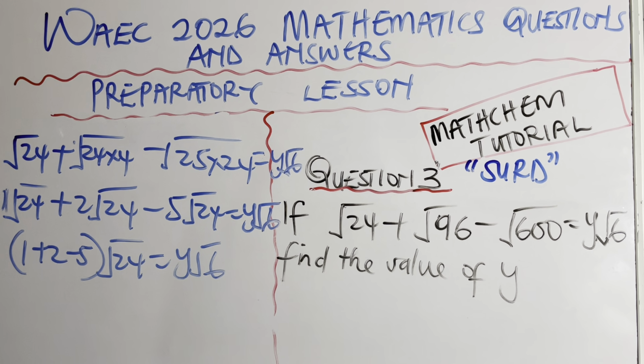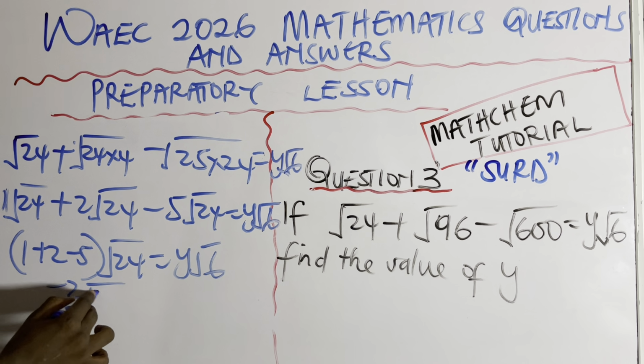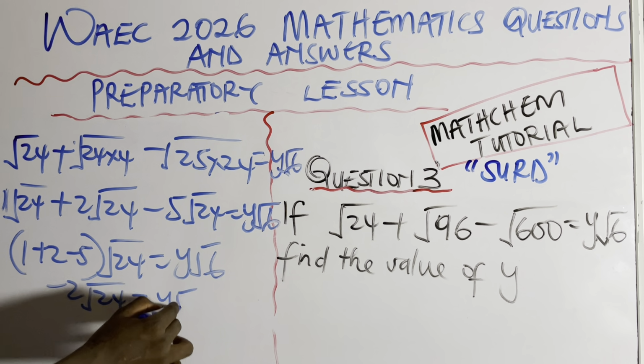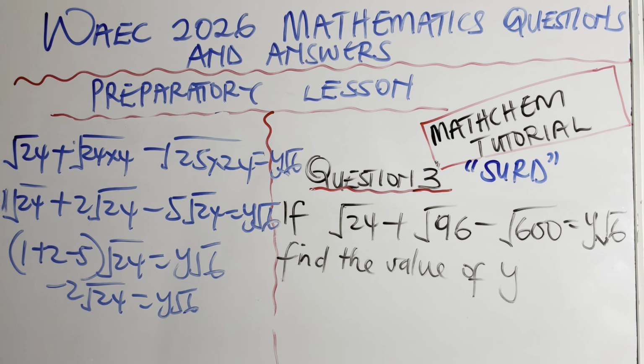So by the time we do this, this is going to be minus 2 root 24 equals y root 6. Now we're supposed to compare, so that we can get our y. But the root at the right hand side is 24, and the other one is 6. So we are not done yet.